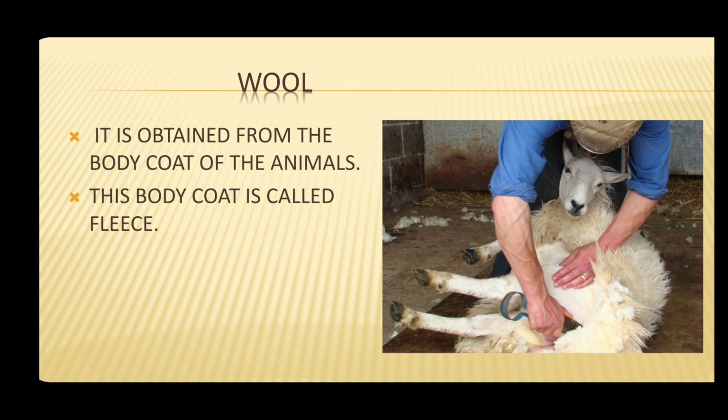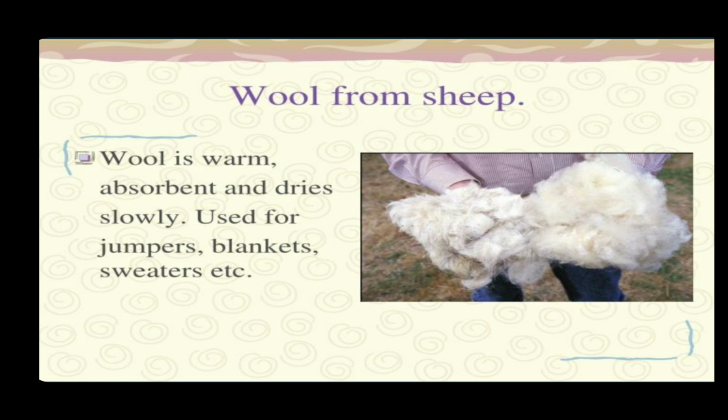Next is wool, which is an animal fiber, and it is obtained from the body coat of animals like sheep, goat, camel, etc. This body coat is called fleece, and this is used for making woolen clothes, blankets, sweaters, etc. This is the wool of the sheep.